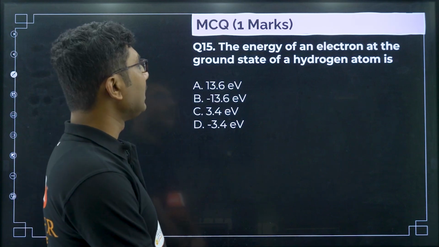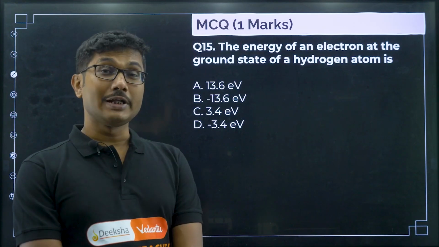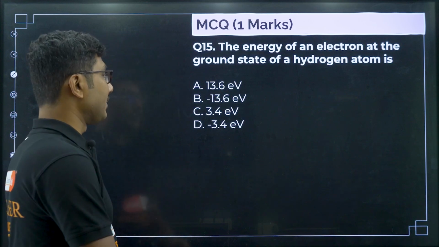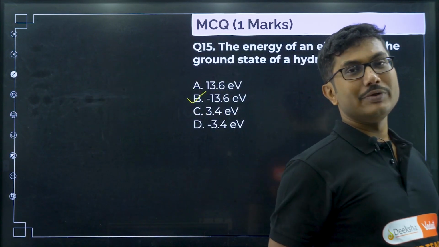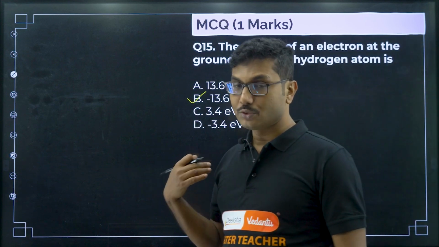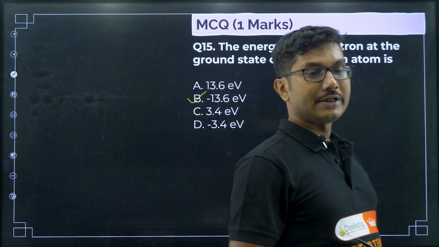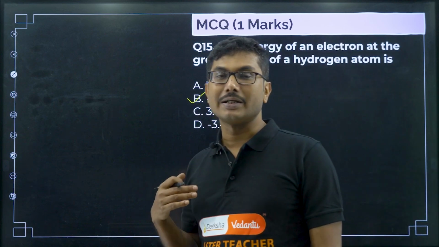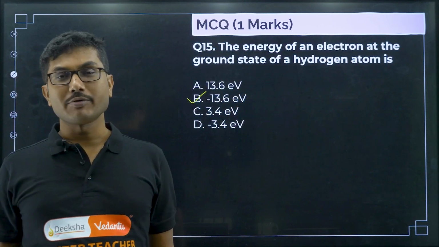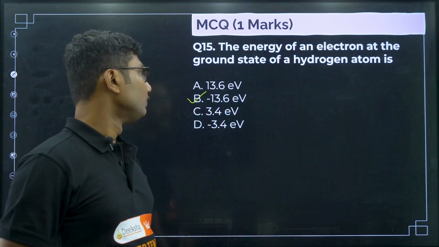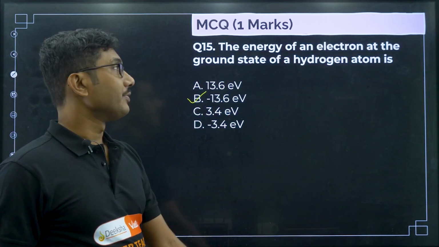The energy of an electron in the ground state of a hydrogen atom is minus 13.6 eV. We have already seen in our previous two MCQs that it was related to ground state energy. Ground state energy is minus 13.6 eV. If you want to make it free, then you have to supply positive of that, that is 13.6 eV. But the energy of the ground state is minus 13.6 eV.